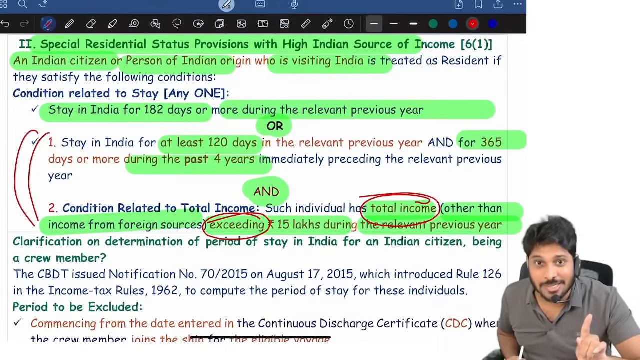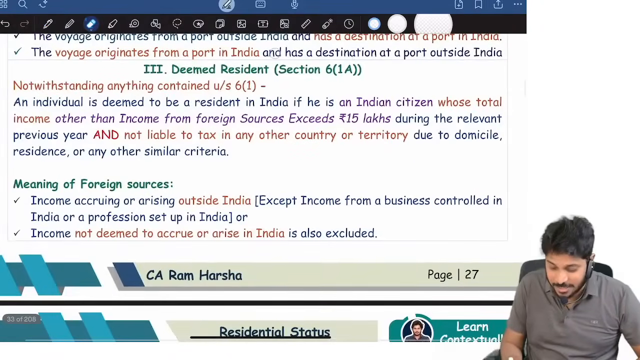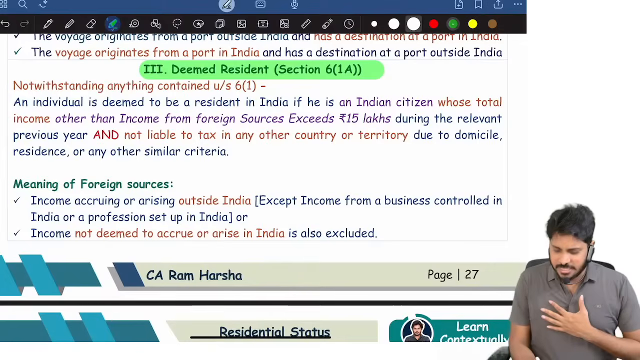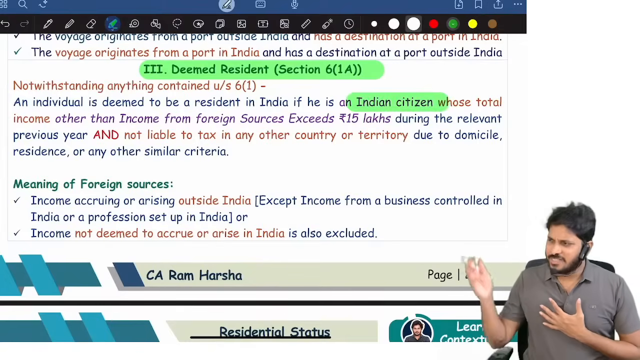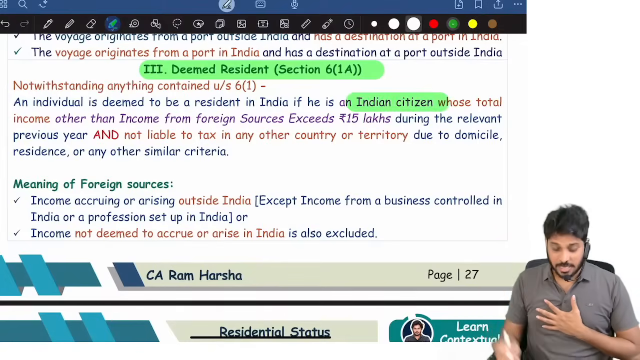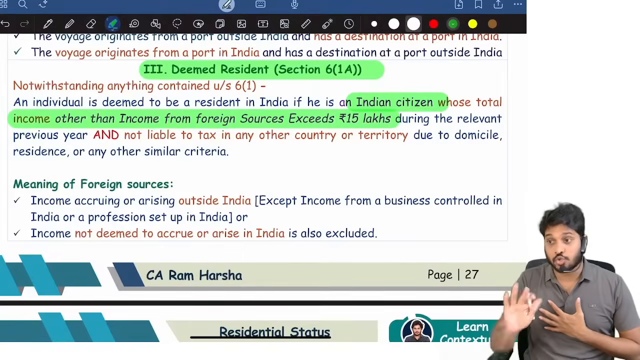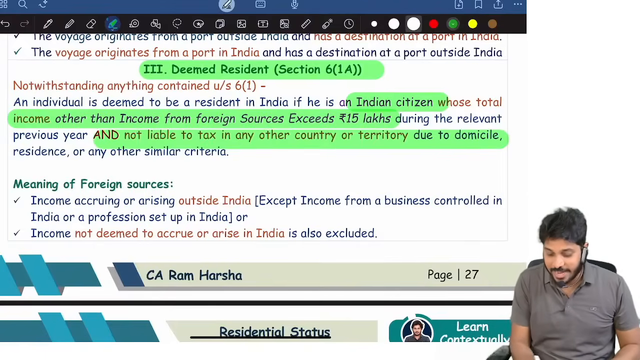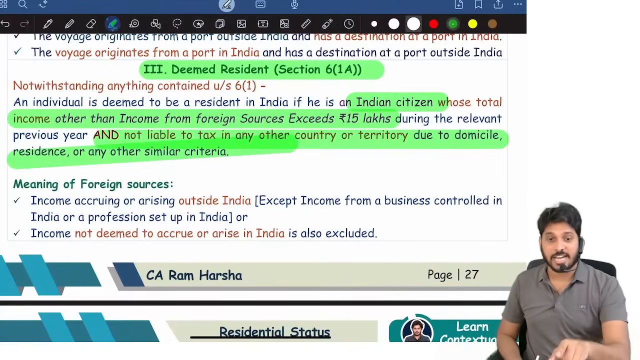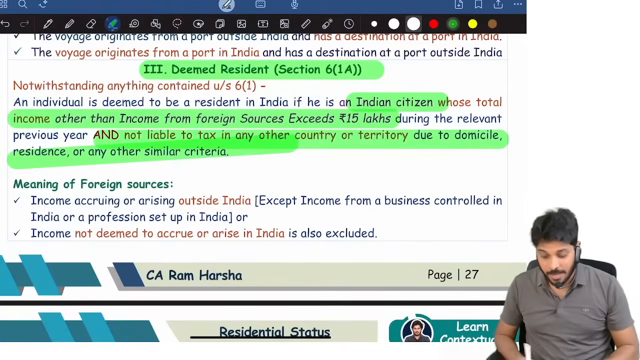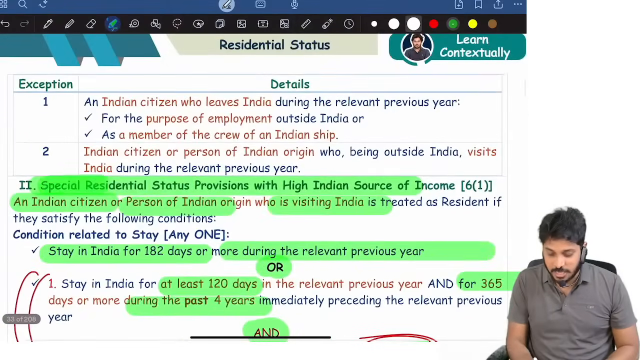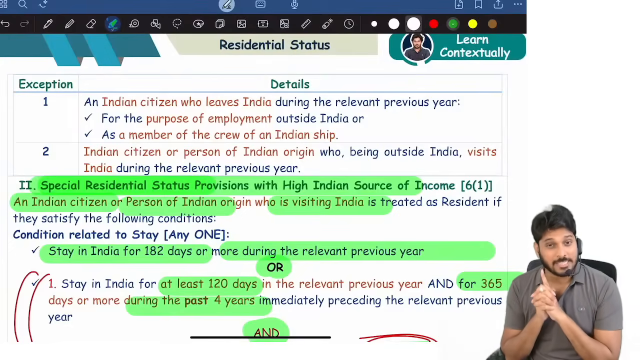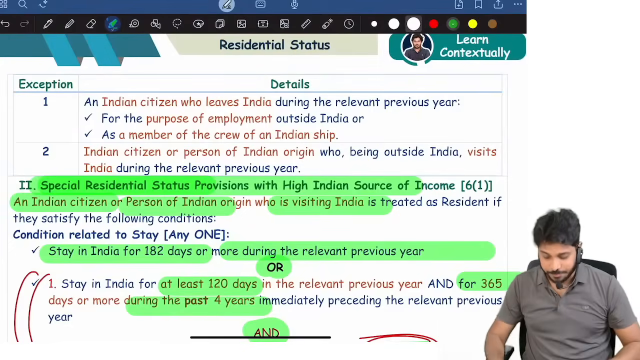But you can't straight away say non-resident. You should apply the third category. Is he also a deemed resident or not? You should check the deemed residential status point. Is he an Indian citizen? Yes. Whether he is visiting or not, leave it. He is an Indian citizen, and his Indian source income, excluding foreign sources, is more than 50 lakh, and he is not liable for tax in any other country. Then he is straight away deemed to be a resident. Deemed residents and special residents are always RNOR. Understood?